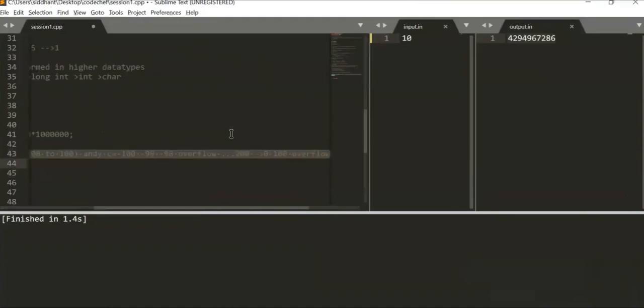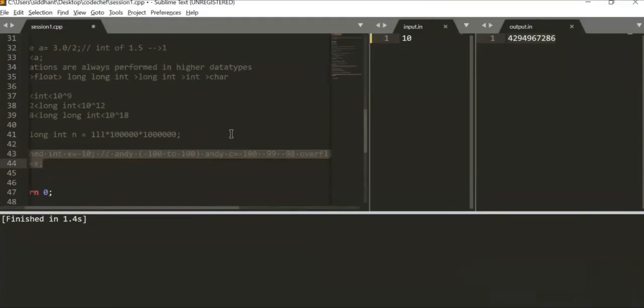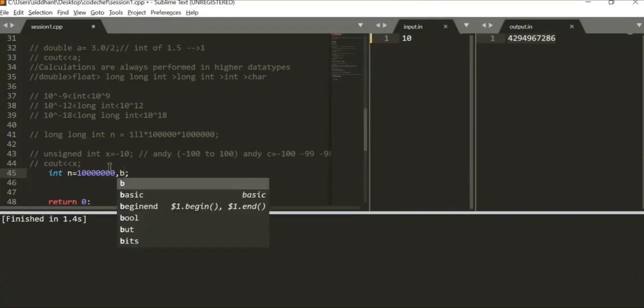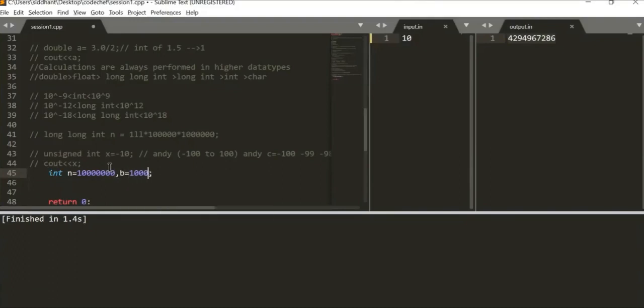If you don't want to add up one LL, you can have an integer named n, which has a value of, how many zeros is this? 1, 2, 3, 4, 5, 6, 7. And then you have an integer named b, which takes a value of 1, 0, 0, 0. So 10 raised to 7 and 10 raised to 4.